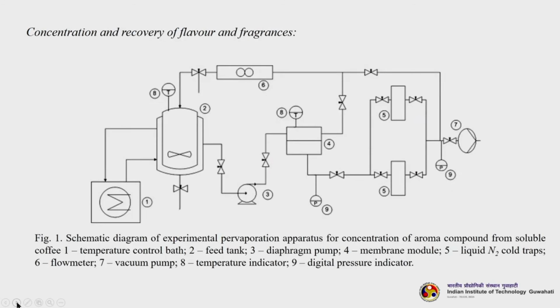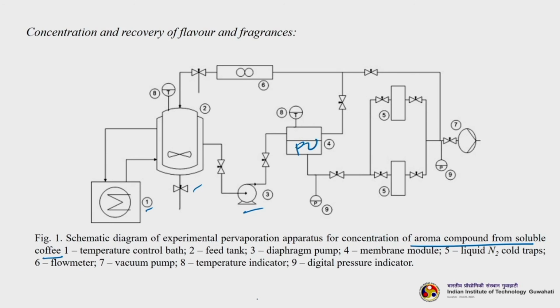So, this is a schematic diagram of an experimental pervaporation apparatus for concentration of aroma compound from soluble coffee. So, from the coffee you are extracting the aroma compound. You can see that there are many components. The first is the temperature control bath, 2 is the feed tank, okay. Then 3 is the diaphragm pump, 4 is the membrane module. So, this is the pervaporation module, okay.